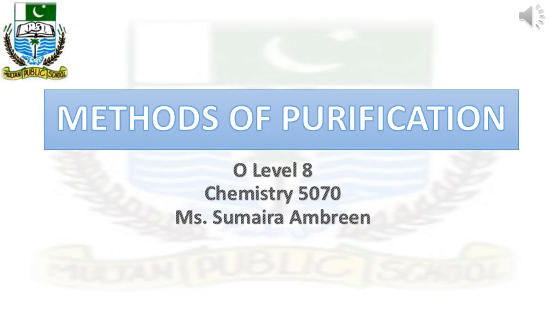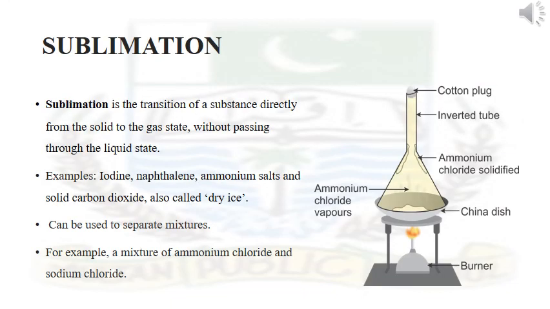Methods of purification. Today we will discuss sublimation and simple distillation. Sublimation is the process of changing directly from a solid phase to the gas phase. In this process, a substance changes from the solid state to the gas state without being converted into liquid state. There are certain substances which can sublime. The examples are iodine, ammonium salts, and naphthalene.